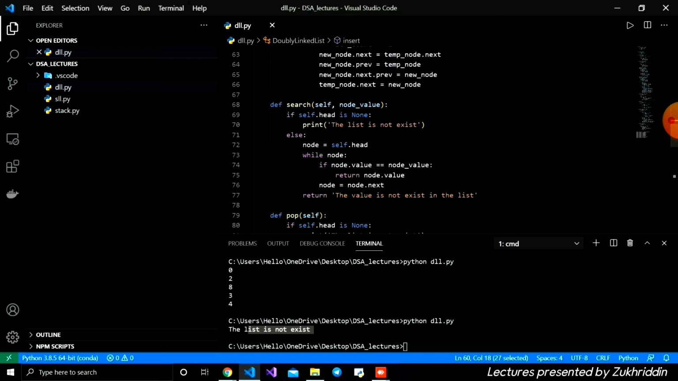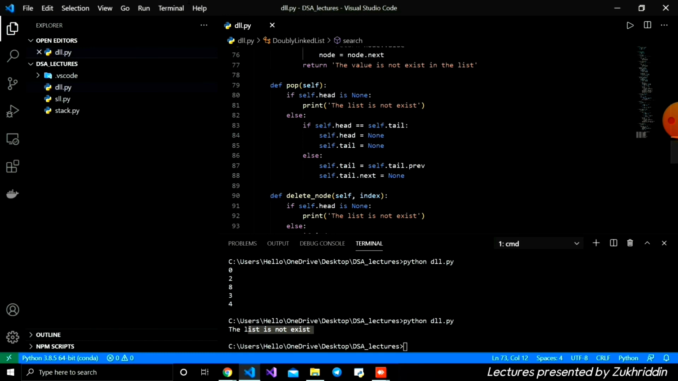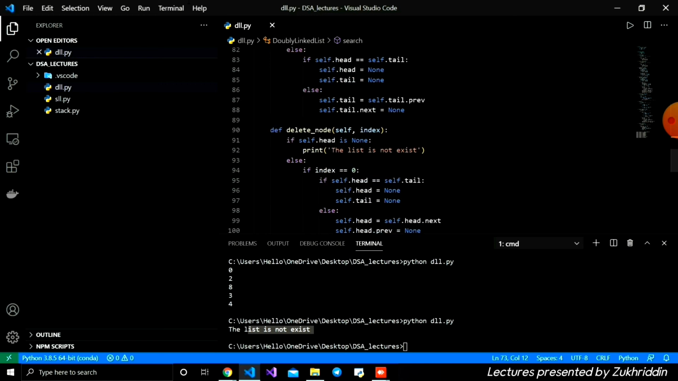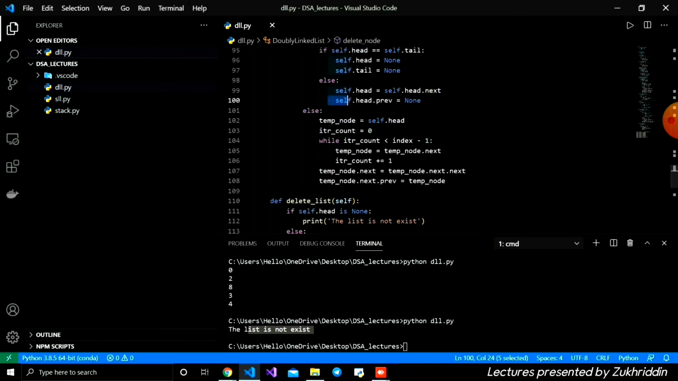For searching, if you see it, the time complexity is linear, O(n) on the worst case, and the space complexity is constant, because we are not using extra space. Popping, which is deleting from the last, has constant time complexity and constant O(1) space complexity. And deleting a node by index: everything here is constant and only here are we iterating. It means the time complexity is linear, O(n), and the space complexity is constant.